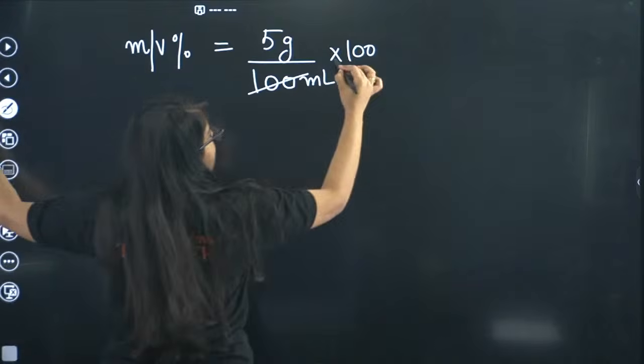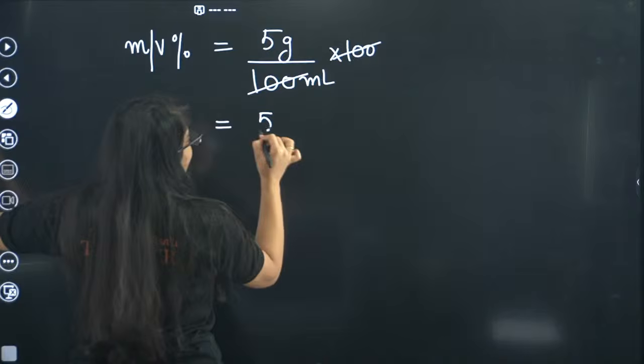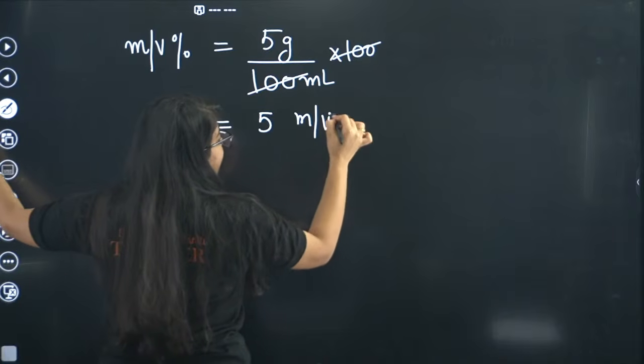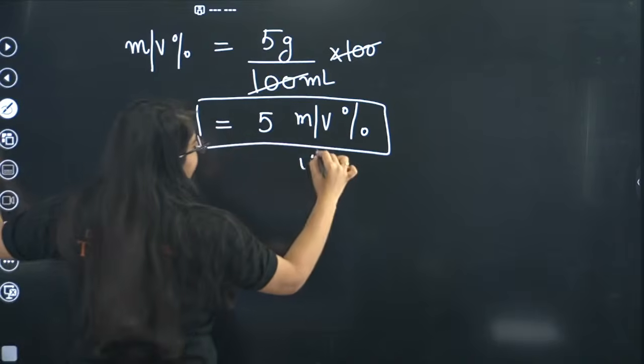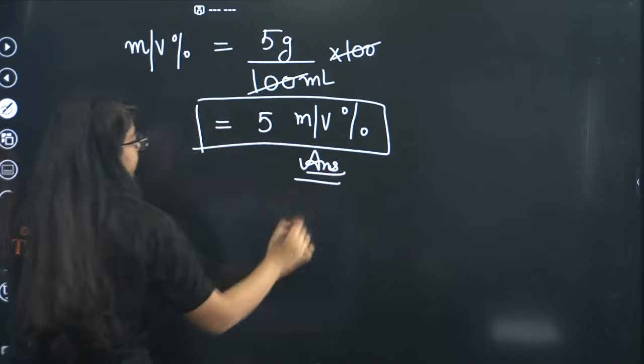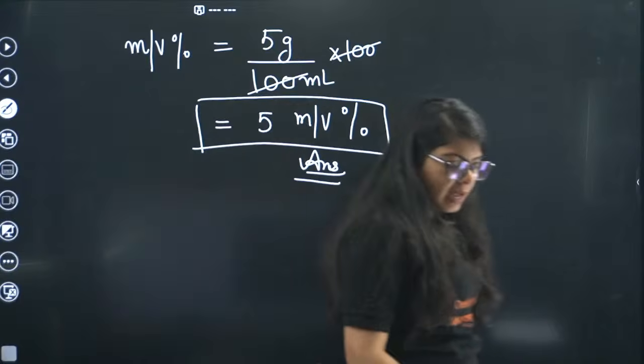So this cancels out. We get 5 M by V percentage as our final answer.